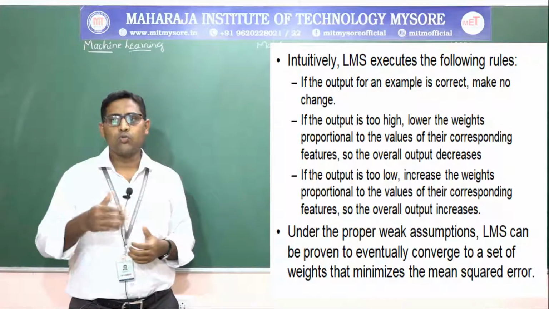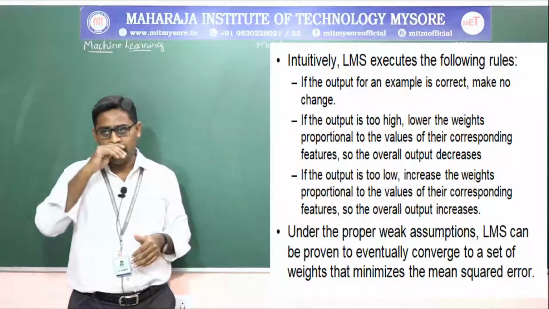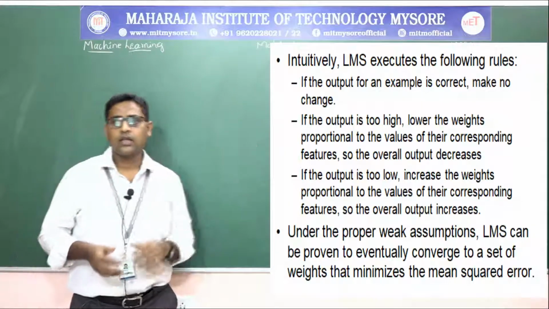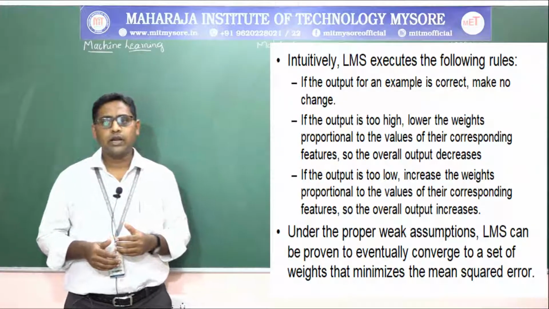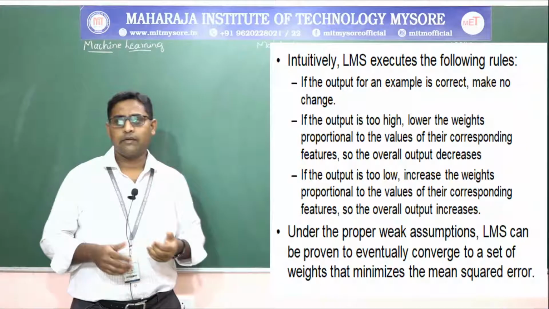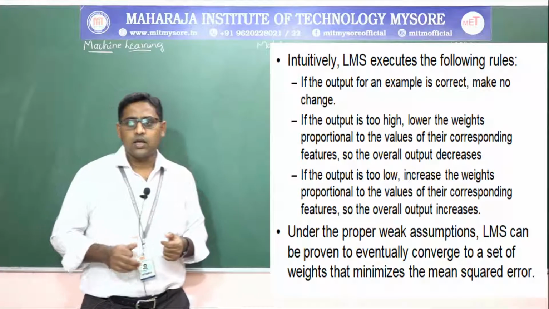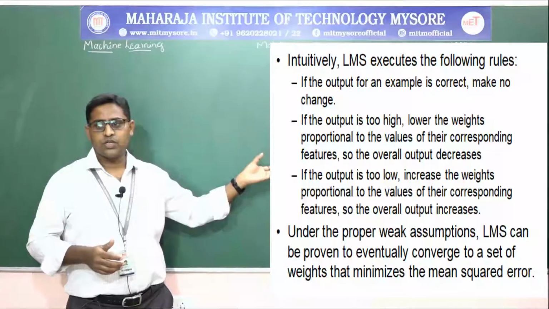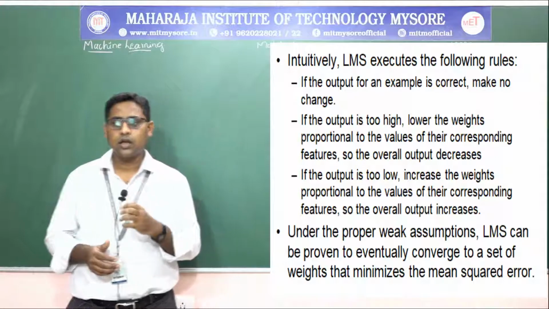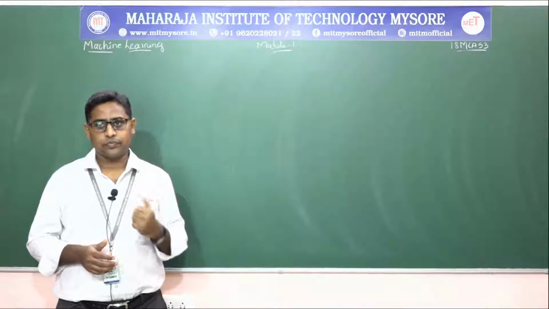If the output of an example is correct, then make no changes. If the output is too high, then lower the weights proportional to the values of their corresponding features, so the overall output will decrease. If the output is too low, then increase the weights proportional to the values of their corresponding features, so the overall output will increase. Under weak assumptions, LMS can be proven to eventually converge to a set of weights that minimizes the mean square error.